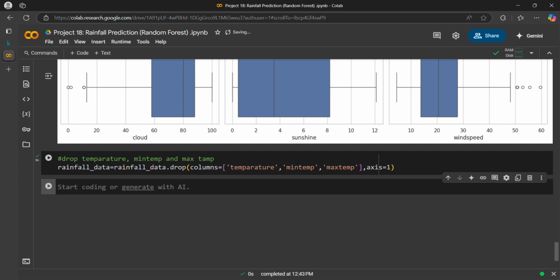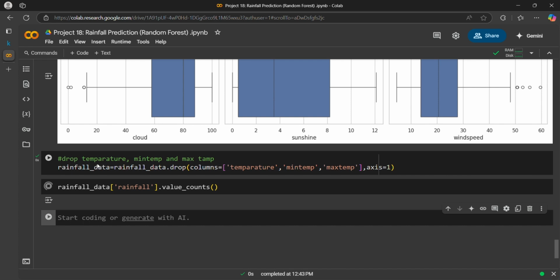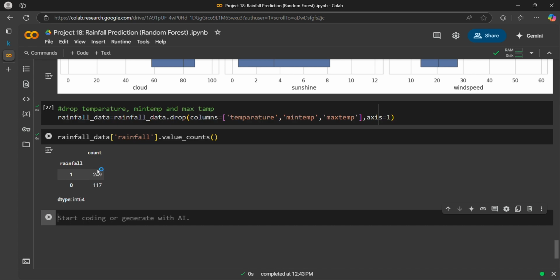Now let's analyze the distribution of the target column again, because now we will be doing downsampling. value_counts. So there are 249 with target value 1, and 117 with target value 0.